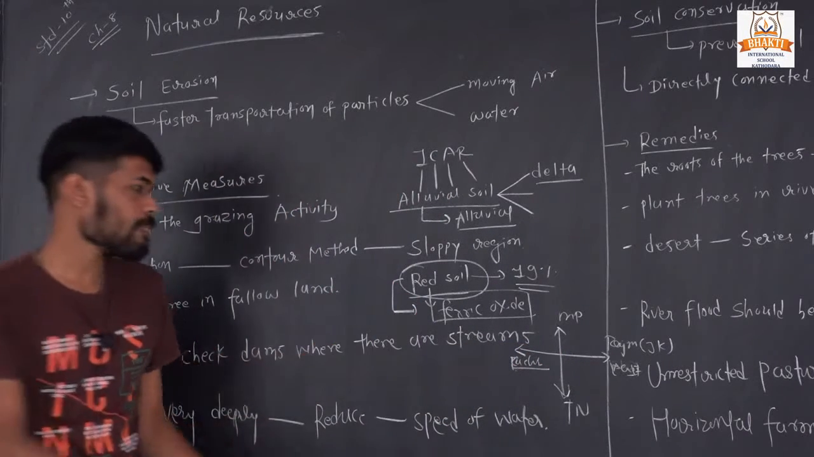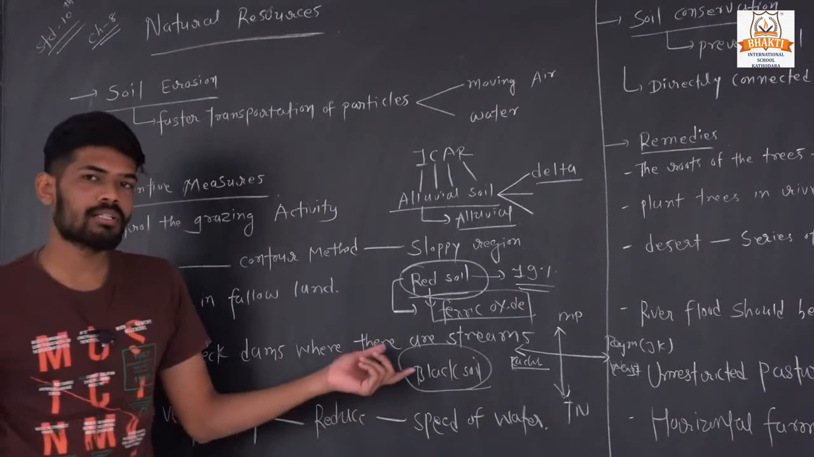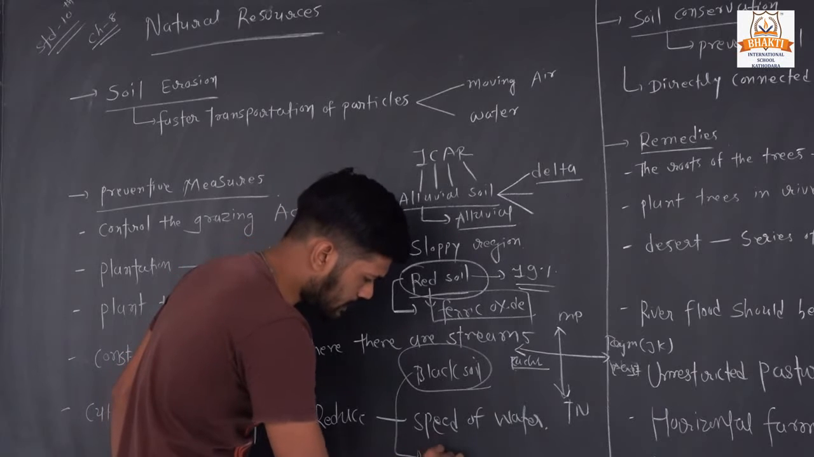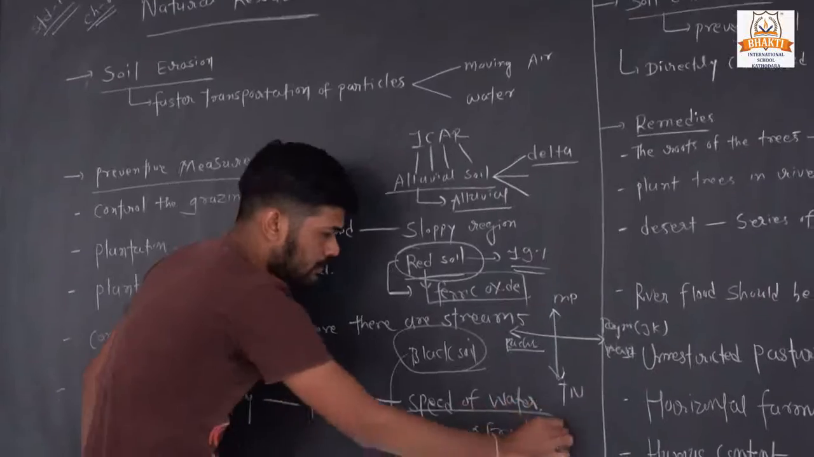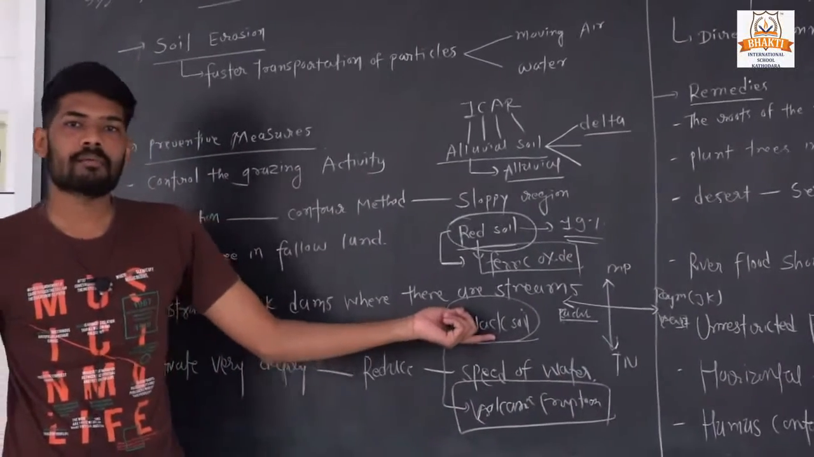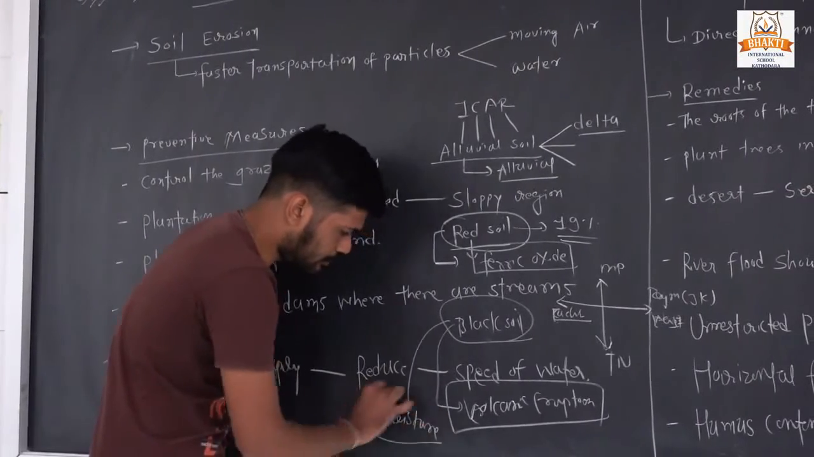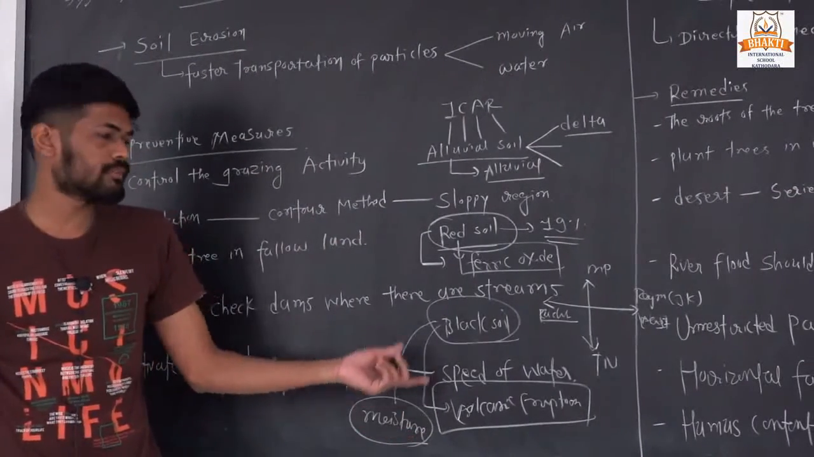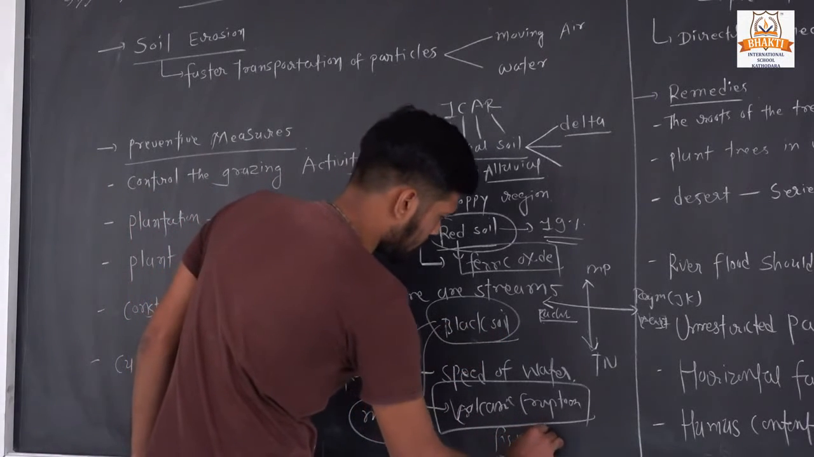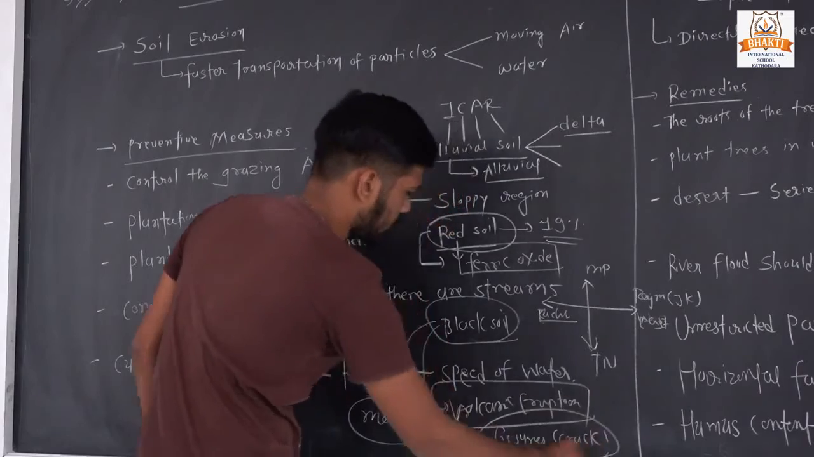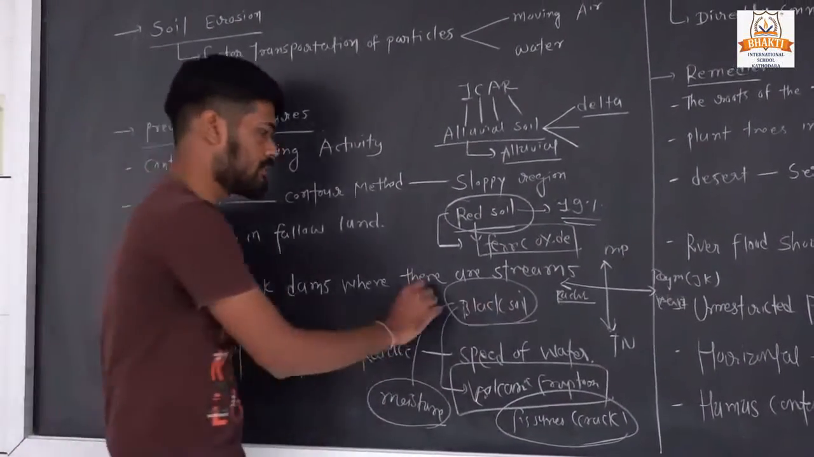Third one is black soil. Black soil is mostly made up from lava deposition, or you can say volcanic eruption, okay. This soil has a very good capacity to retain moisture or water. Once this moisture dries up, this black soil develops fissures. Fissures means cracks, okay. So, which soil has the very good capacity to retain moisture? The answer will be black.